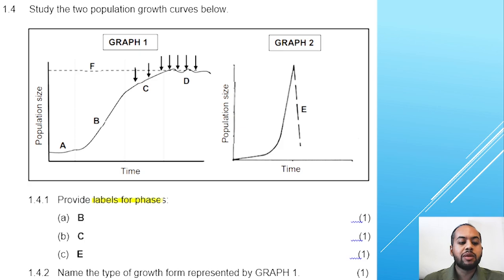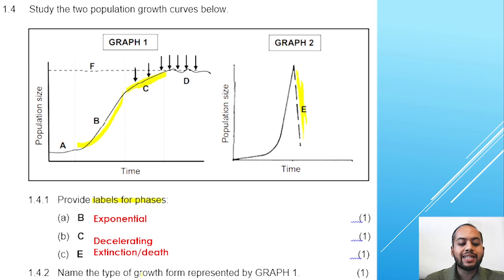1.4.1, we're providing labels for the phases. You see it's only one mark for giving the labels. So B, you look at this phase here, is regarded as the second phase in the logistic growth curve, which is going to be the accelerating or exponential growth phase. Next C, the section here is going to be regarded as the decelerating growth phase. Lastly, E, the section here in graph 2 where everything goes down, is regarded as the death or extinction phase.